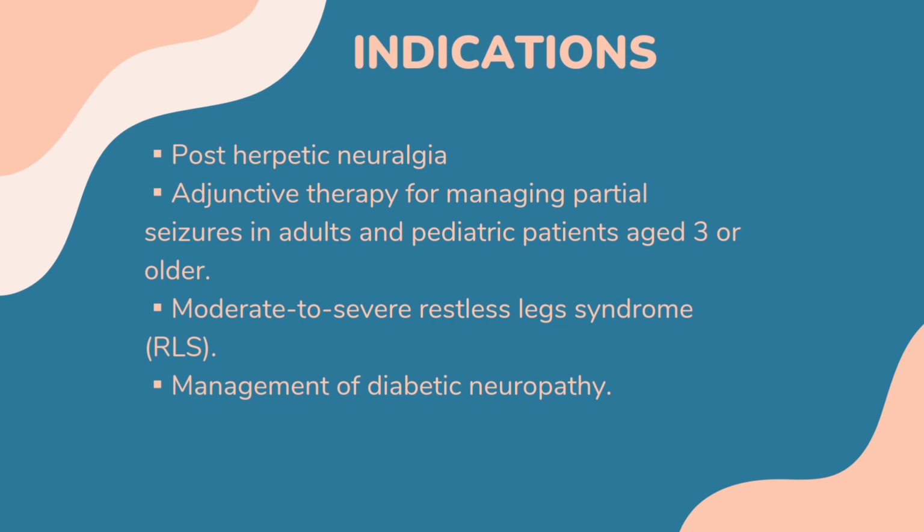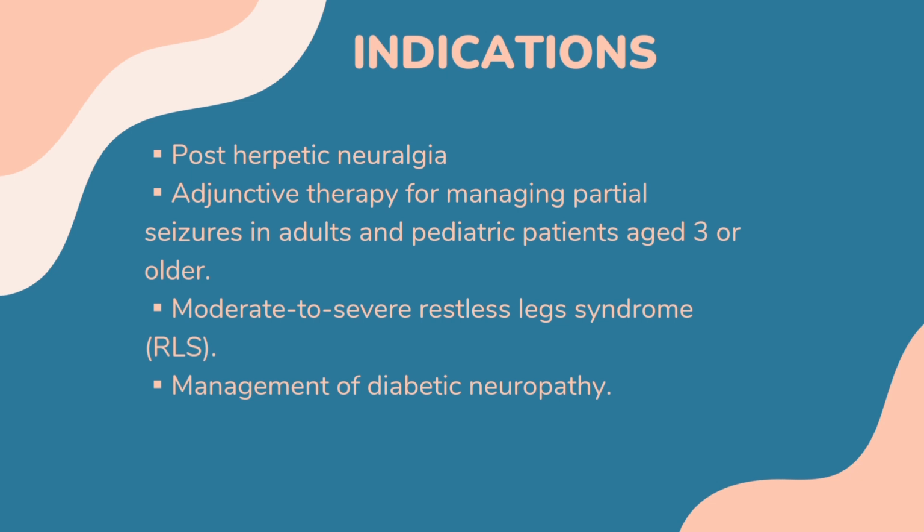According to the guidelines from the American Epilepsy Society, clinicians might consider gabapentin as a potential option for patients aged 60 and older with new-onset focal epilepsy, as it could be similarly effective and better tolerated compared to carbamazepine. The American Academy of Sleep Medicine suggests the use of gabapentin for the management of moderate to severe RLS.